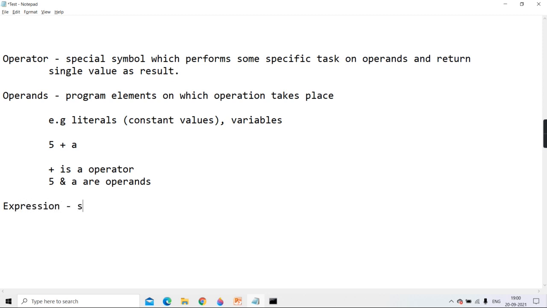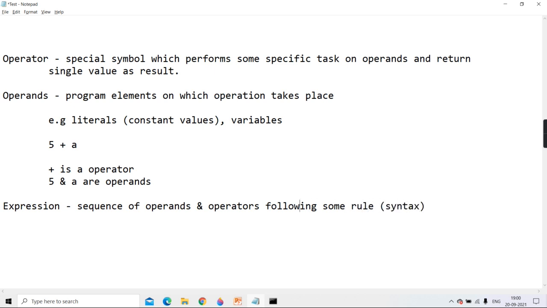Expression means a sequence of operands and operators following some rule, or you can say syntax.